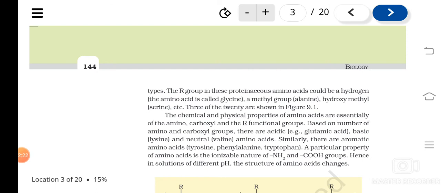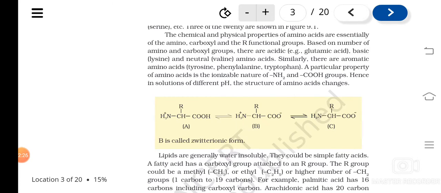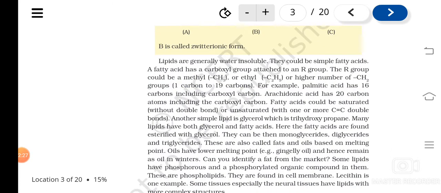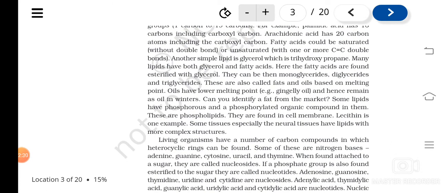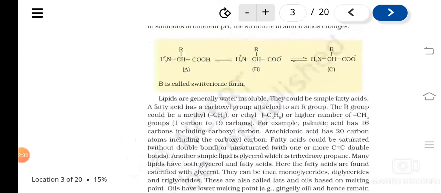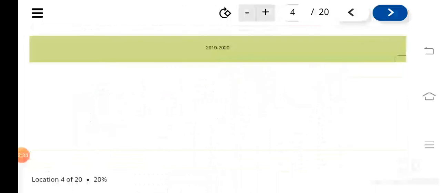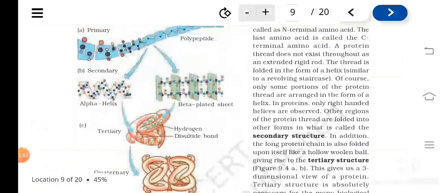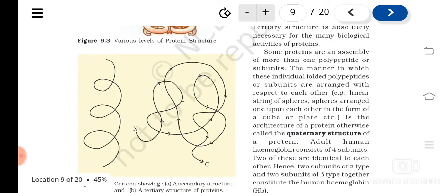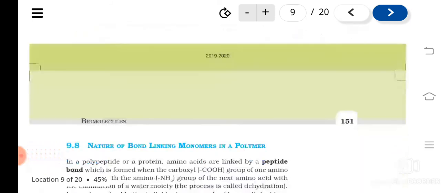So amino acids combine with CONH bond or peptide bond, and likewise they form polypeptide chains, and these polypeptide chains fold in different shapes and form the proteins. And the proteins can have primary structure, secondary structure, tertiary structure, and quaternary structure. Do you remember all this?